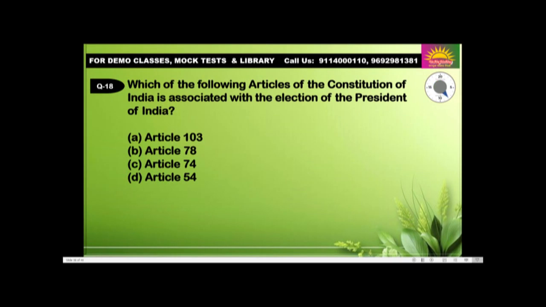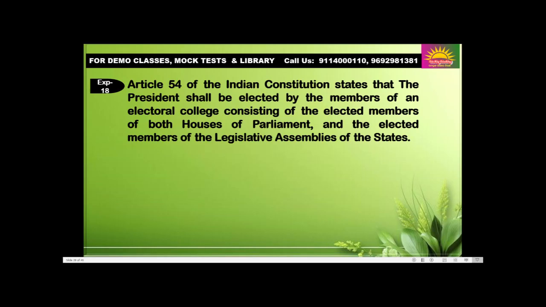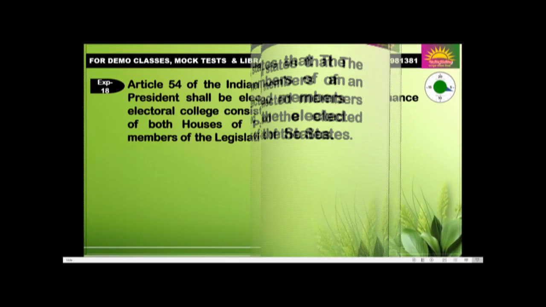Question number 18. Which of the following articles of the Constitution of India is associated with the election of the President of India? Article 103, Article 78, Article 74, Article 54. This is D, 54. Article 54 of the Indian Constitution states the Indian President shall be elected by the members of an electoral college consisting of the elected members of both Houses of Parliament and the elected members of the legislative assemblies of the states.